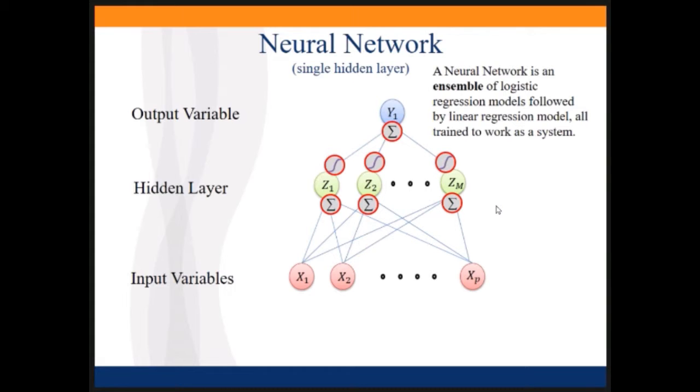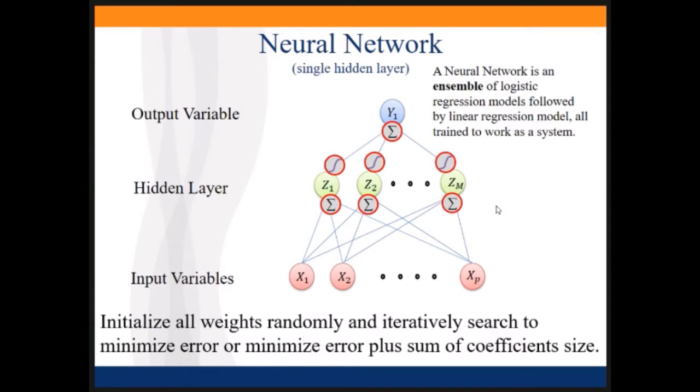So you can think about neural networks as an ensemble method of logistic regression models. And the thing here is we're going to train them to work as a system. And so we're not going to train this and then train that. We're going to optimize them so that they all work together to give us the best accuracy as a system.